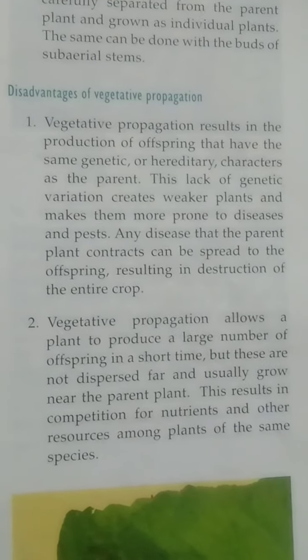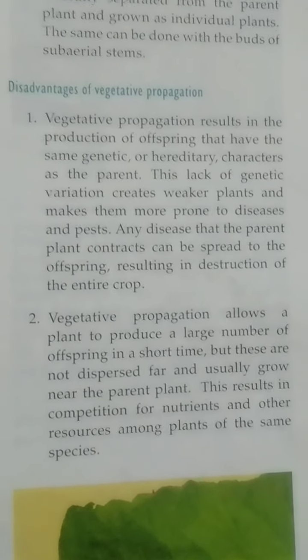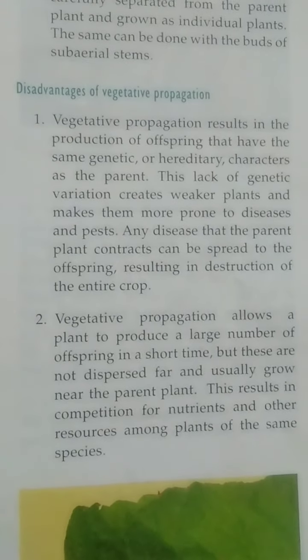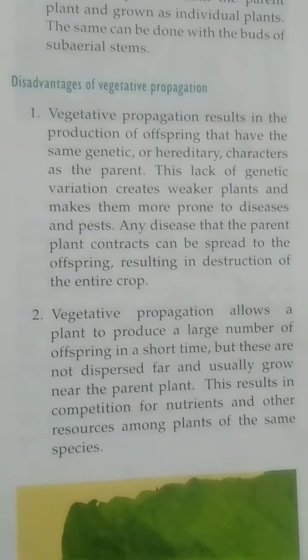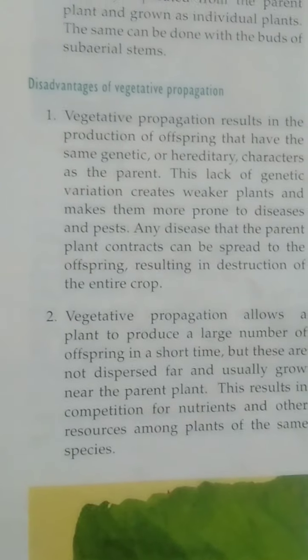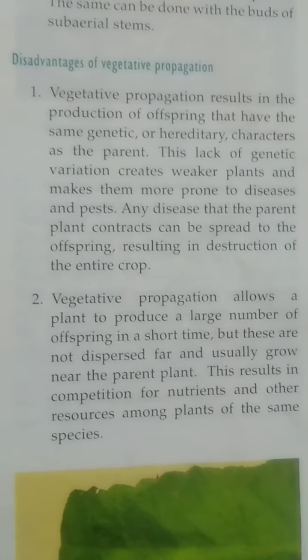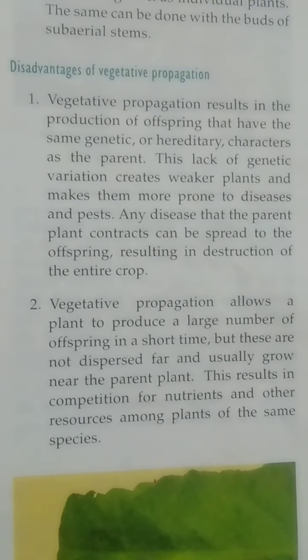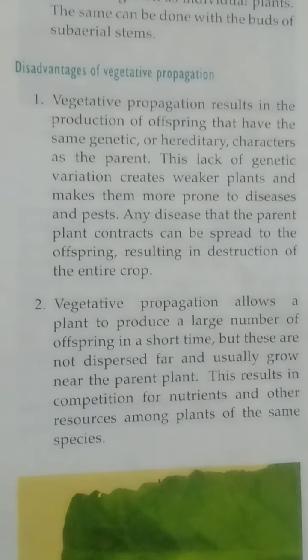Then the second disadvantage is that vegetative propagation allows a plant to produce a large number of offspring in a short time. So all the offspring produced in this way get accumulated near the parent plant body, and they are not dispersed far.